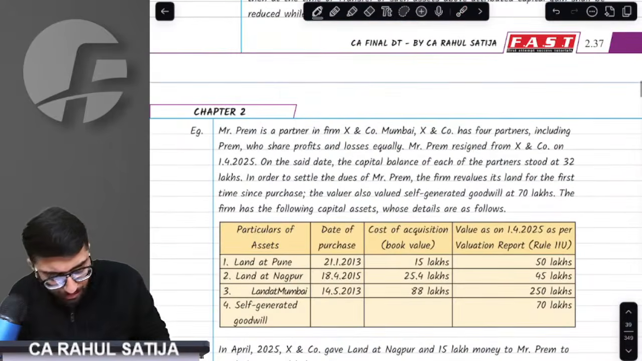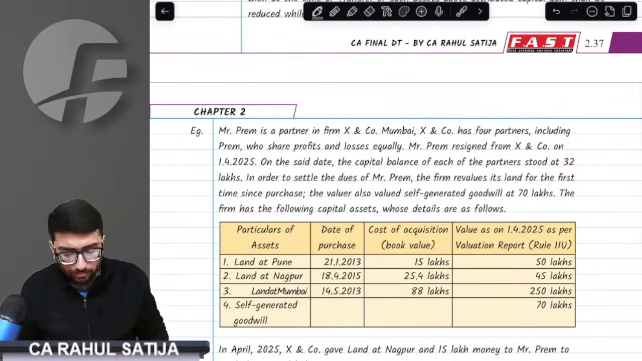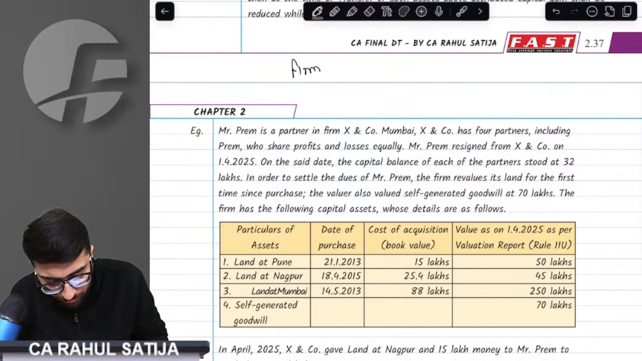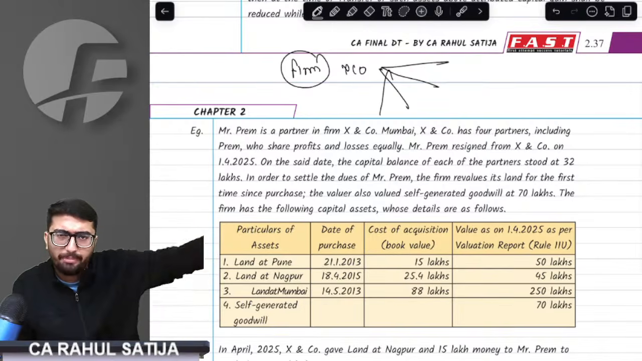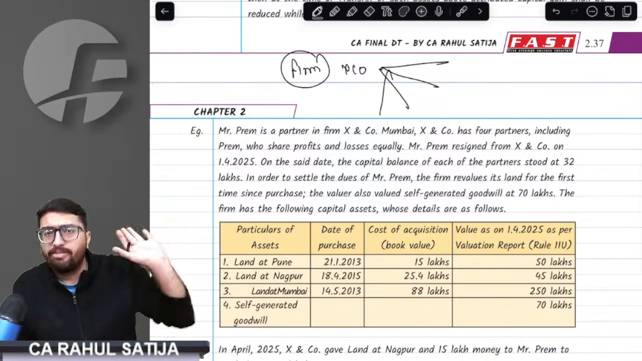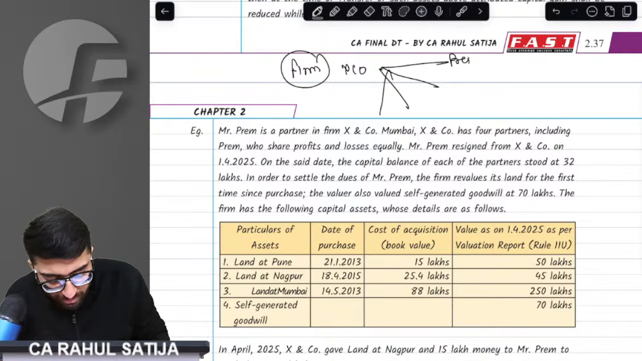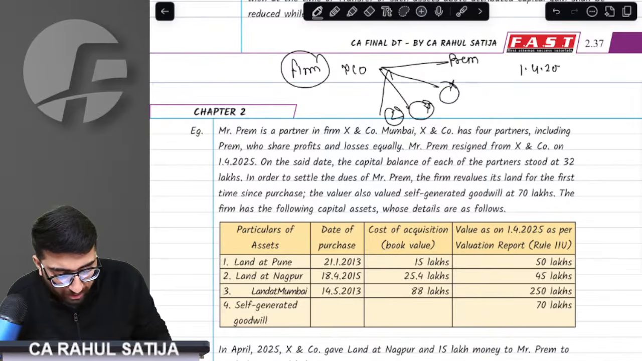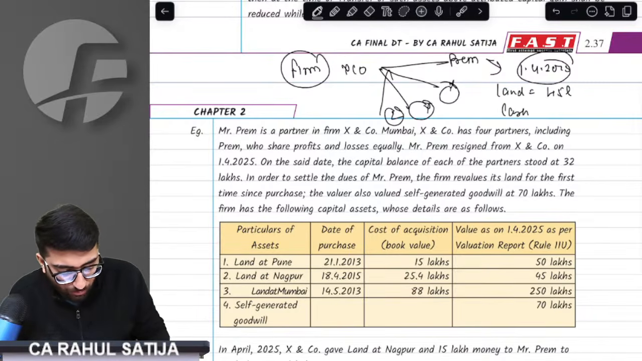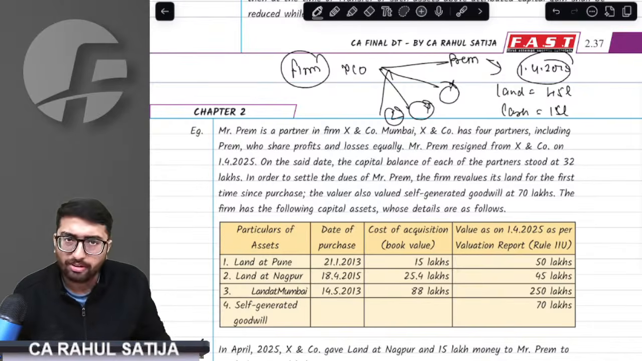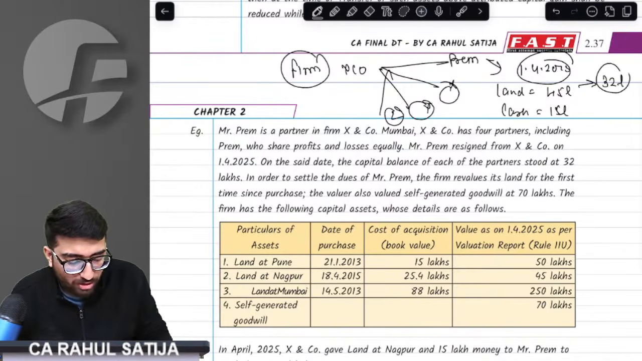We have an example to be understood beautifully. Whatever I'm saying is written here. If you have any other book, that book will have the same example, because this is a classic example of 45(4). For example, firm X and Company has four partners: Prem, X, Y, and Z. On 1st April 2025, Prem retired. He was given land worth 45 lakh rupees and cash of 15 lakh rupees. His capital due before reconstitution was 32 lakh rupees.